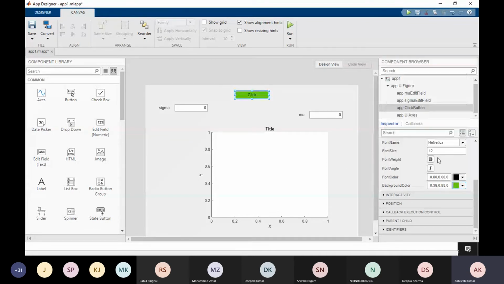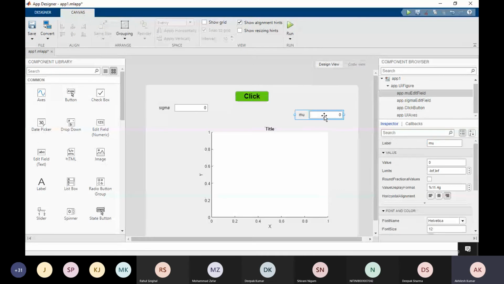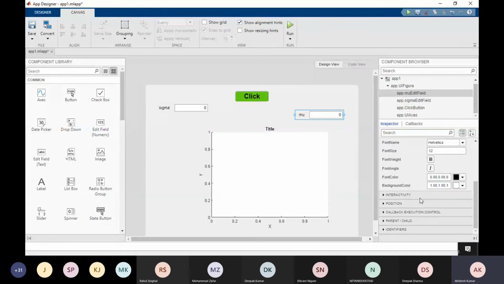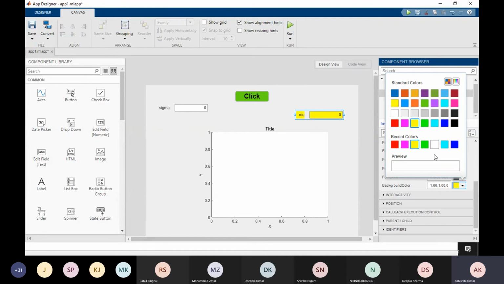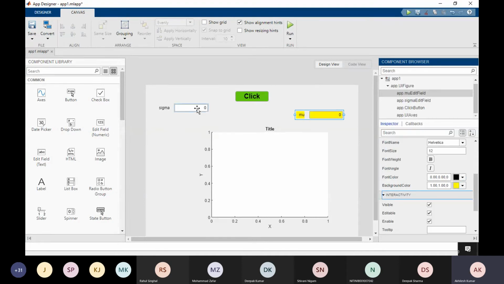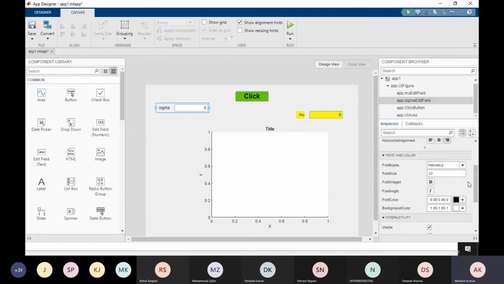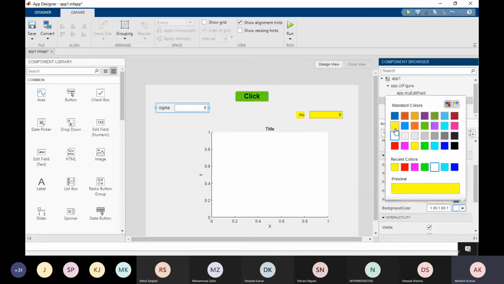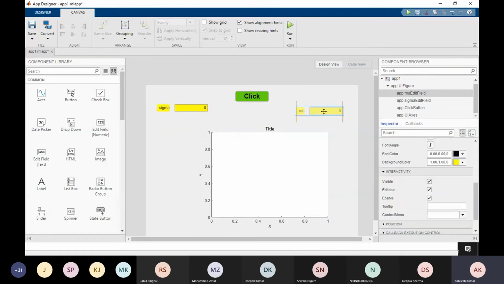I want to make it bold, it will be bold. I want to increase the font size, that will be 20, right? Perfect. Same for this also. If you want to do some modifications, you can modify from here.